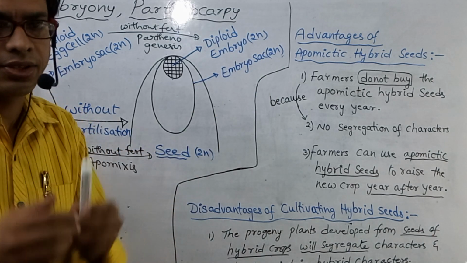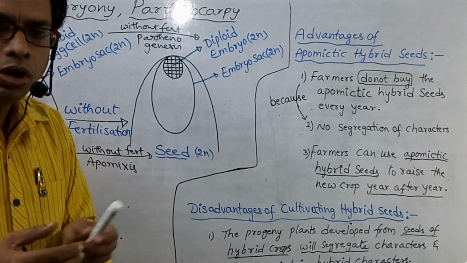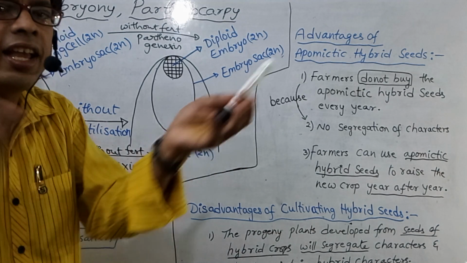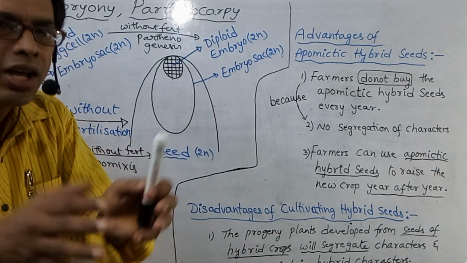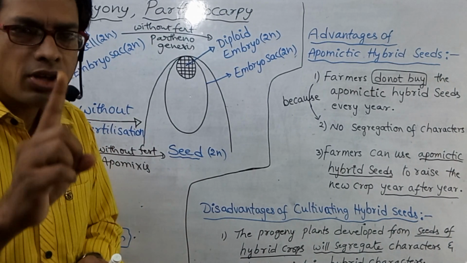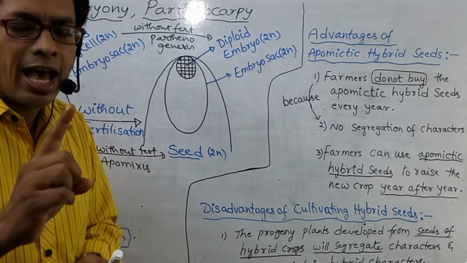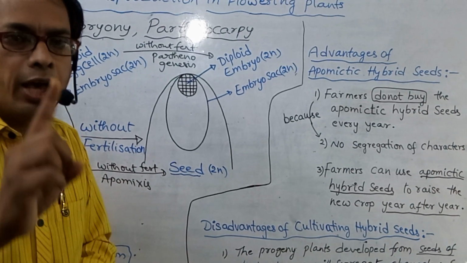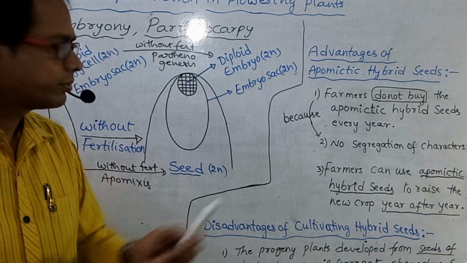Here there is no fertilization, so there is no separation of characters. That is the absence of segregation of characters in apomictic hybrid seeds.